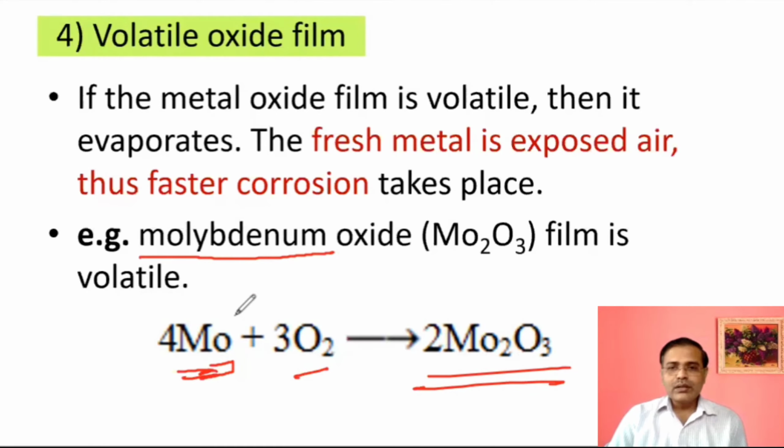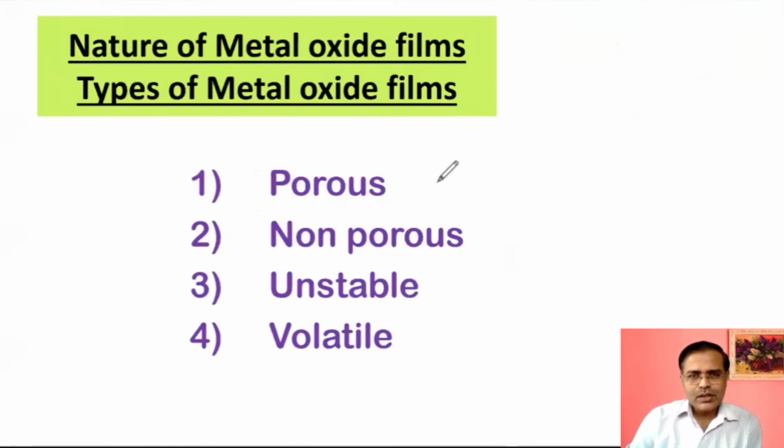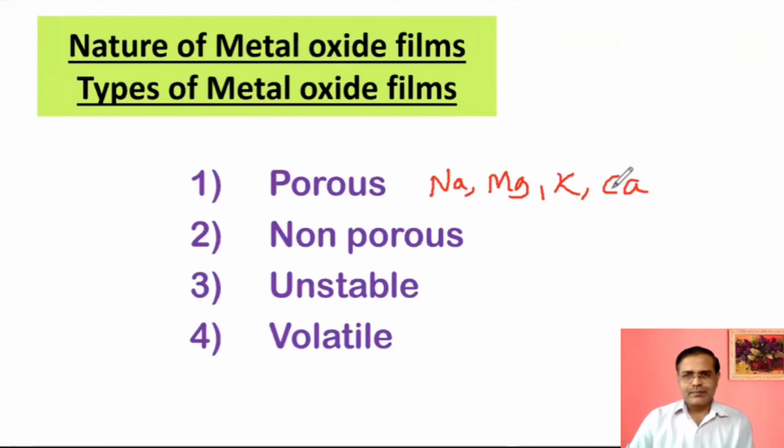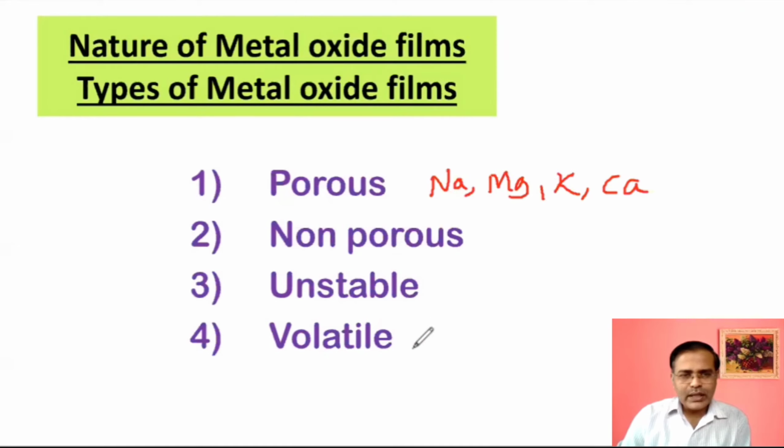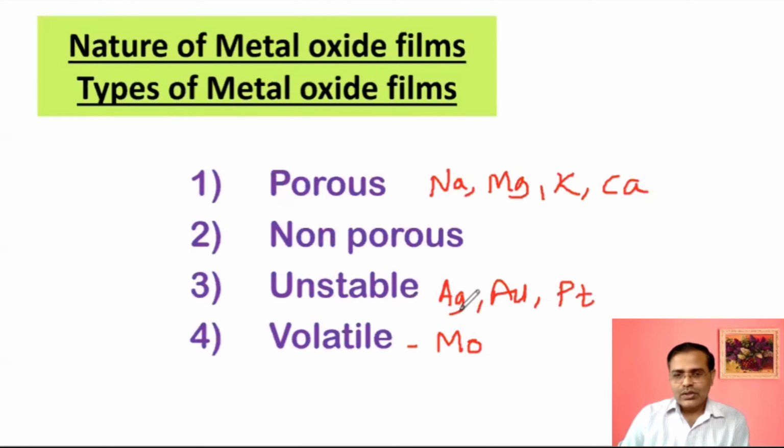Now we'll see how to remember them. What are the examples for porous? Do you remember? Sodium, then magnesium, potassium, calcium. What are the examples for volatile metal oxide film? Molybdenum oxide, this is the molybdenum. Unstable: silver, gold, and platinum. Their symbols, you know: silver Ag, gold Au, and platinum Pt.